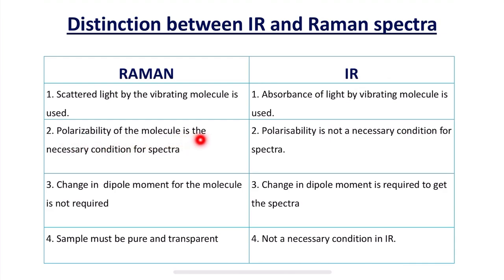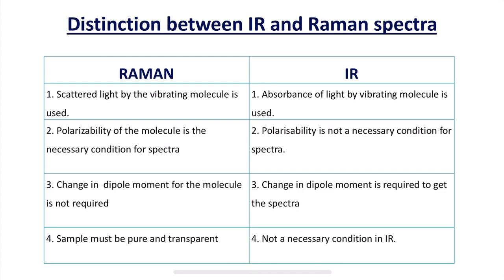Polarizability of the molecule is the necessary condition for Raman spectra, whereas in IR spectroscopy polarizability is not necessary. A change in dipole moment is not required in Raman spectroscopy, whereas a change in dipole moment is required to get the spectra in IR spectroscopy.